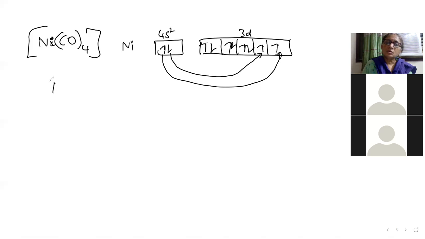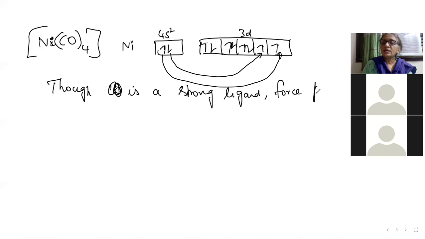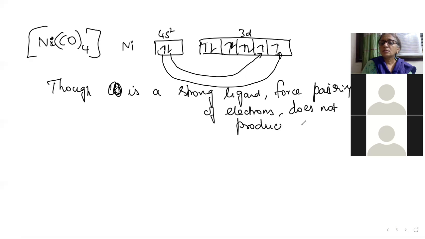So though CO is a strong ligand, force pairing of electrons does not produce a vacant d orbital, because only the 4s electrons are force paired.